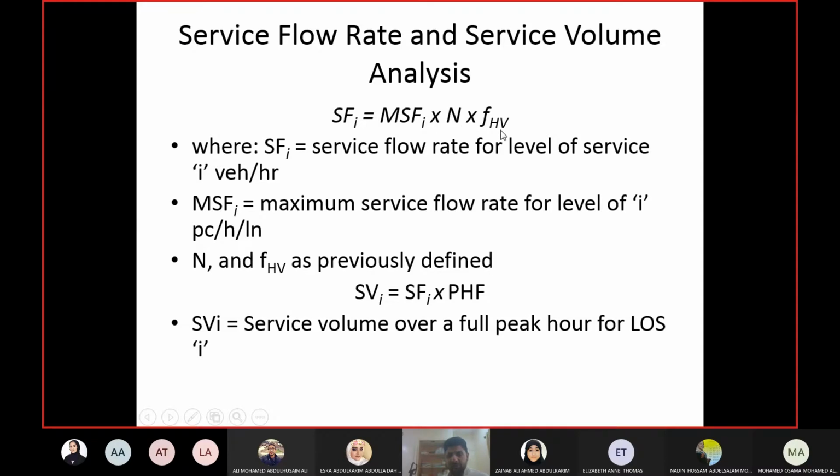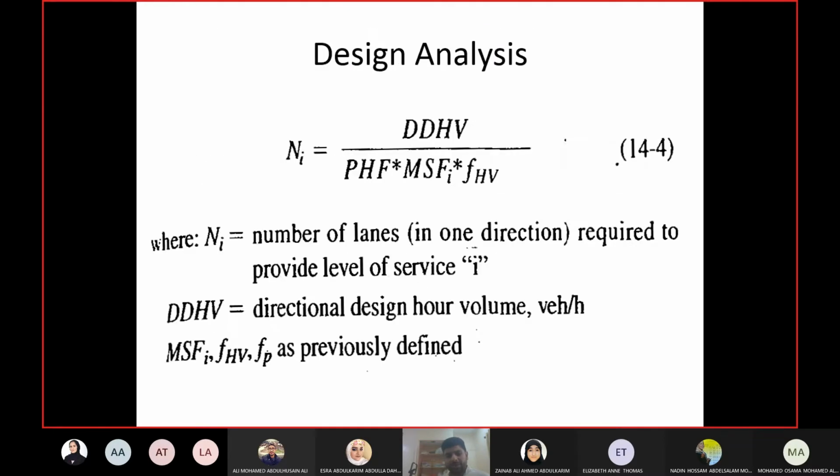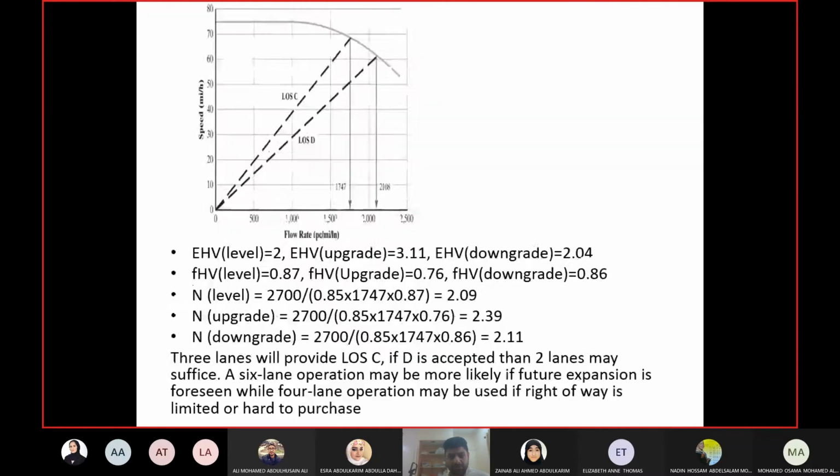And you need FHV, heavy vehicle adjustment factor. We already know the equation. They give us rolling terrain, 10% trucks. I can find out FHV. Now the only thing is how to find out maximum service flow rate. Again, going back to the example which we did on Thursday. How did we find out the maximum service flow rate for level of service C and D in that example? First of all, we found free flow speed.